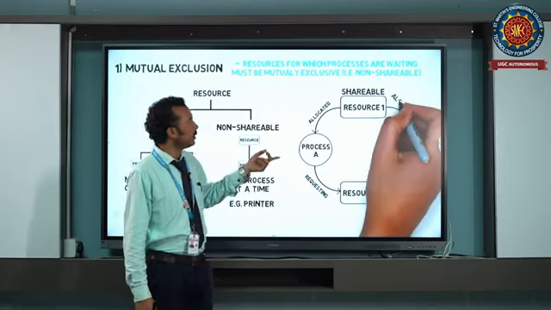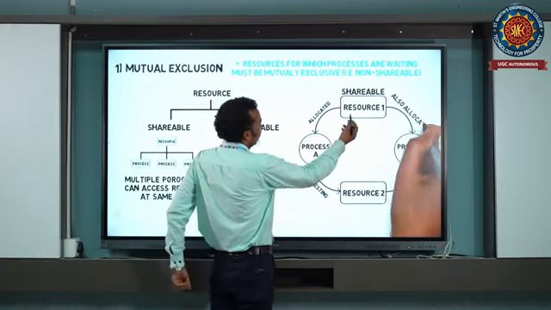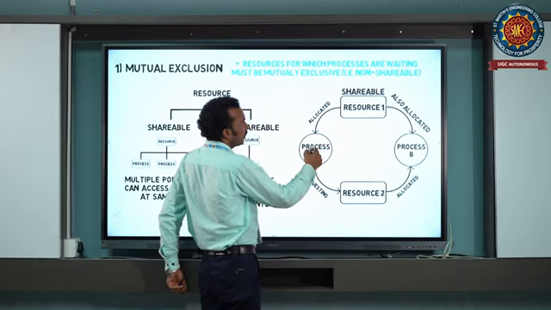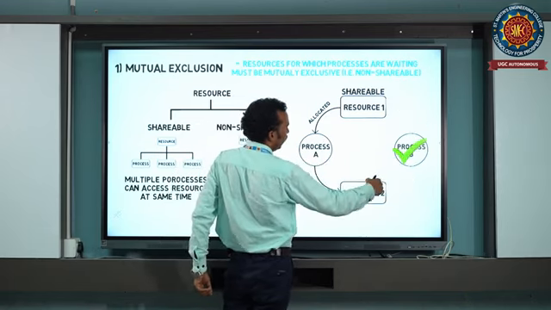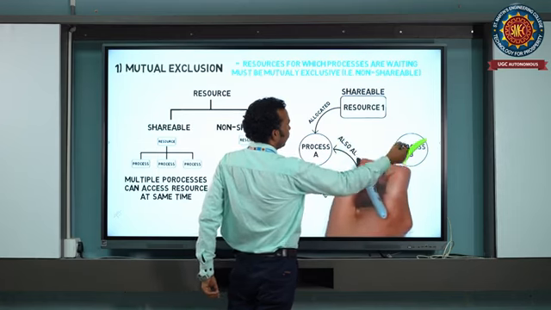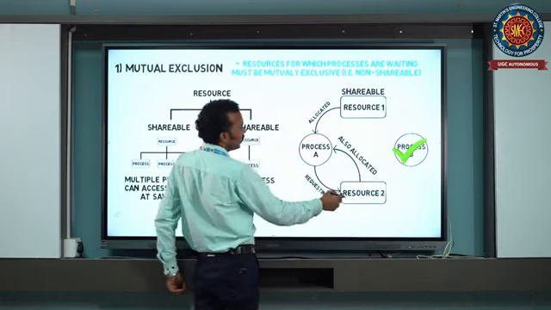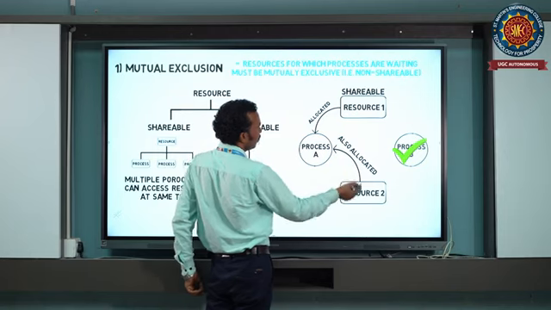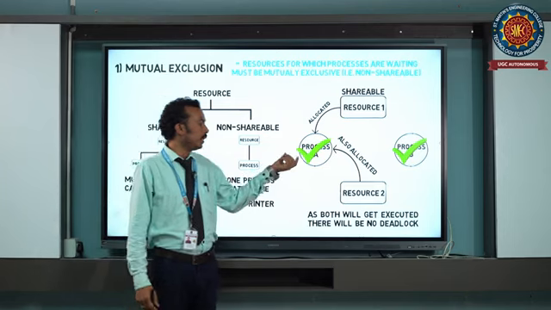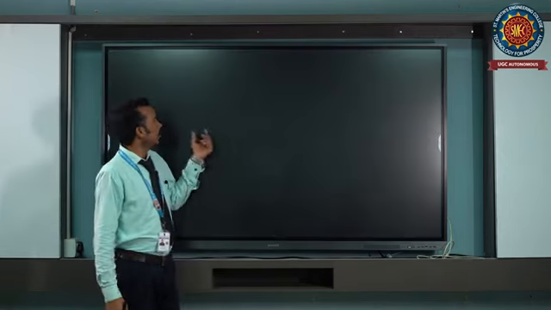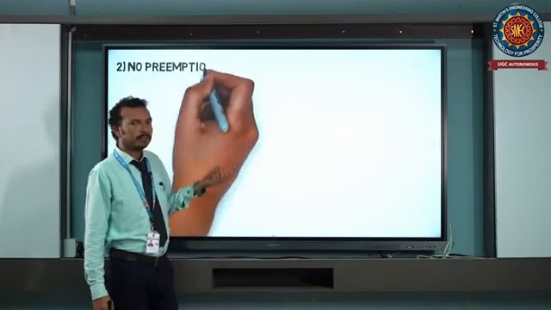If it is shareable, the resource can be allocated to process A and also to process B. So if process B has resource 2 and resource 1 is available, it completes its execution and releases resource 2. Then both resources are available, so process A also completes its execution. So no deadlock will occur in the system.